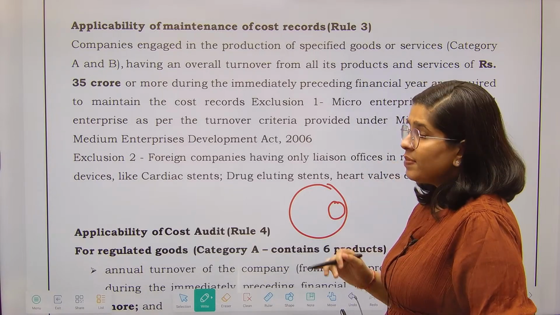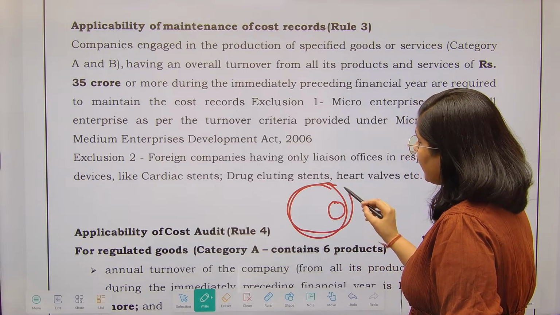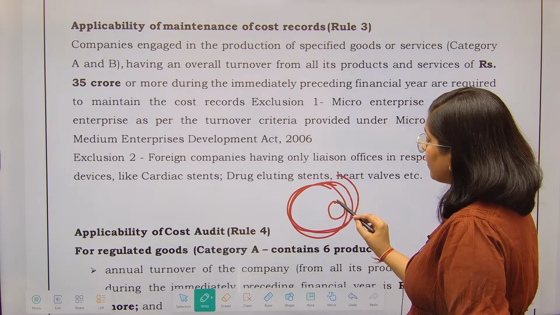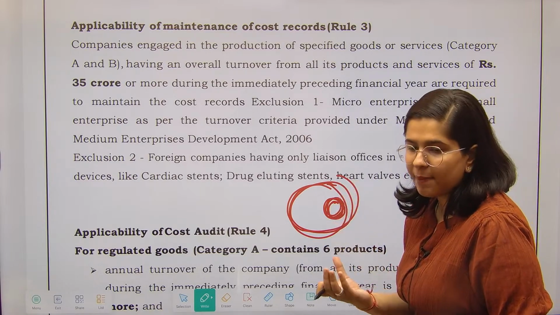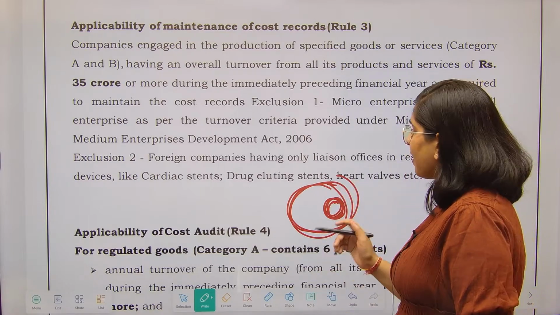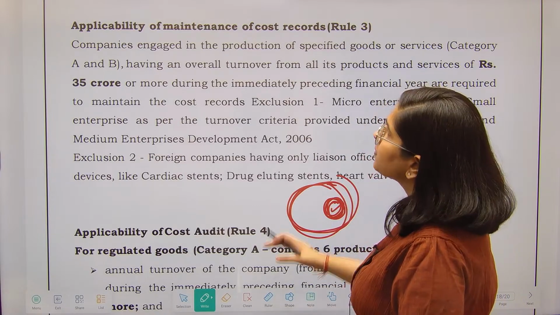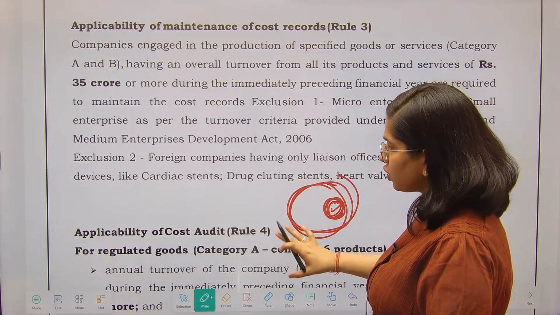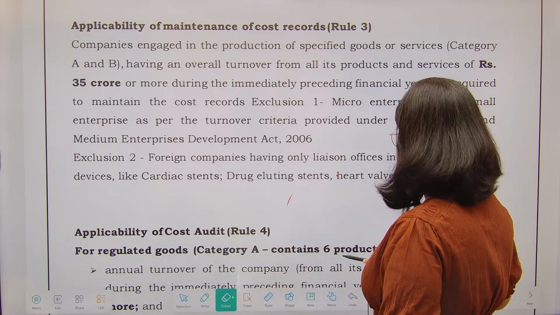It is not mandatory that every company that has to maintain cost records has to perform cost audit. There are some companies which have to do the cost audit. So there are different criteria for maintaining cost records and applicability of cost audit. Let's just see this.